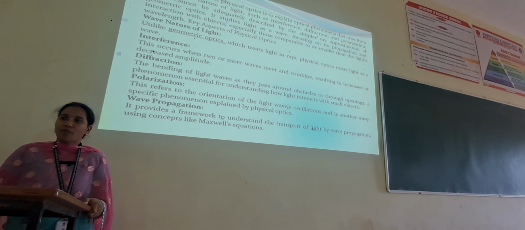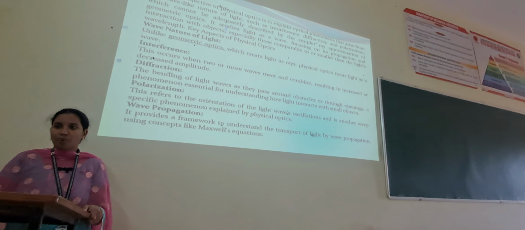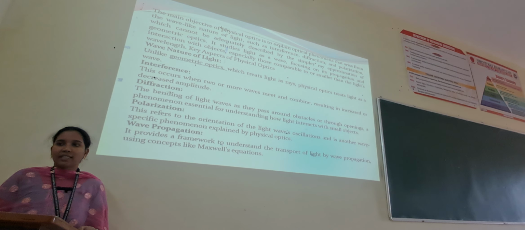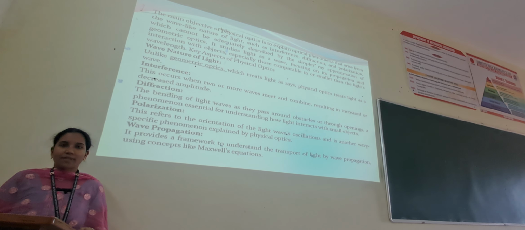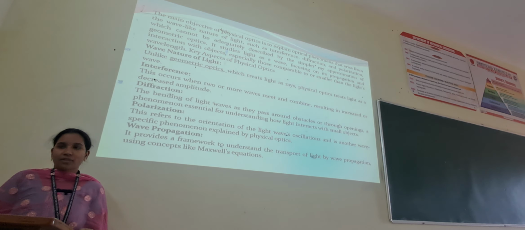The main objective of physical optics is to explain optical phenomena that arise from the wave-like nature of light, such as interference, diffraction, polarization, reflection, refraction, which cannot be adequately described by the simpler ray approximation of geometric optics. It studies light as a wave, focusing on its propagation and interaction with objects, especially those comparable to or smaller than the light's wavelength. Key aspects of physical optics are wave nature of light, interference, diffraction, polarization, wave propagation. These are some of the properties of the wave.